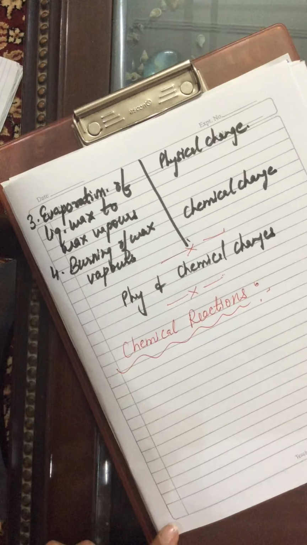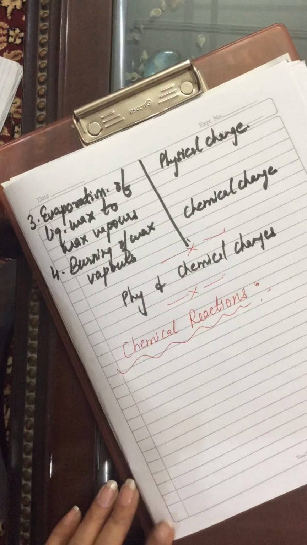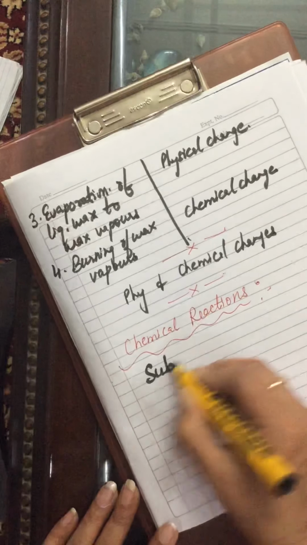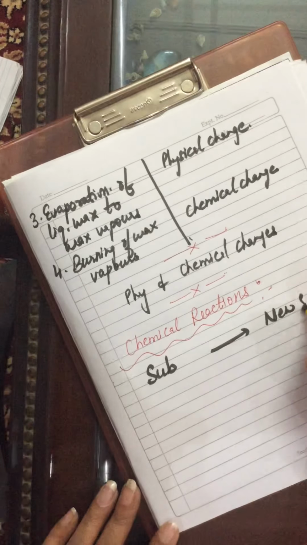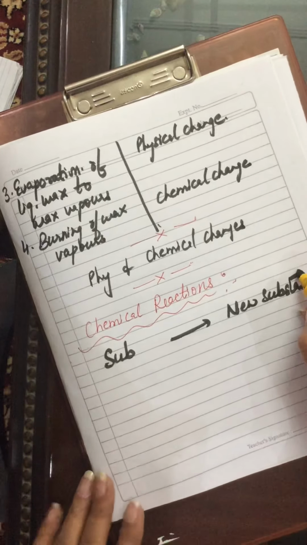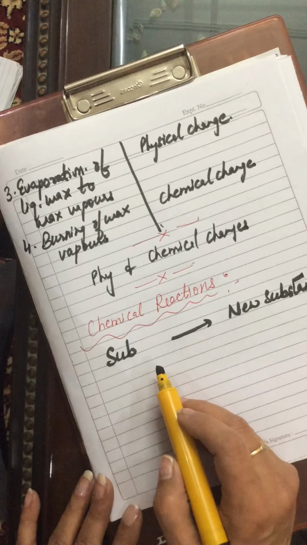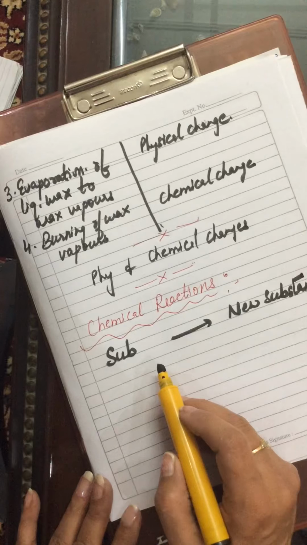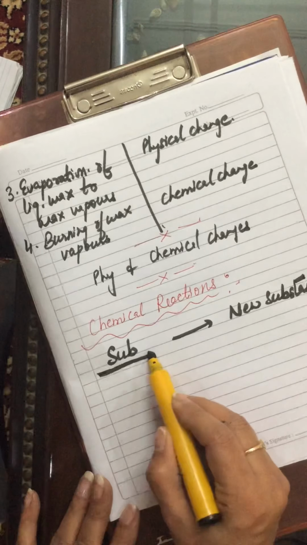Repeating the definition, chemical reaction is a process in which one or more substances are converted into different substances having different properties. In a chemical reaction, the substances are changing to new type of substances. In a chemical reaction, chemical change occurs, which involves the rearrangement of atoms.